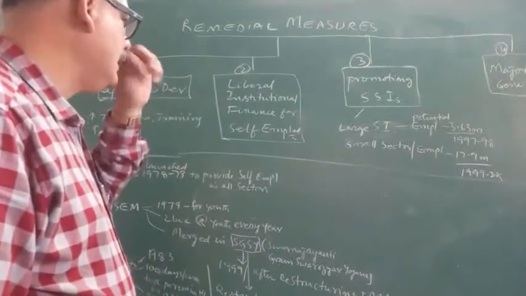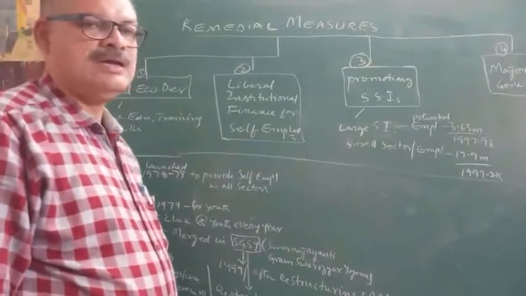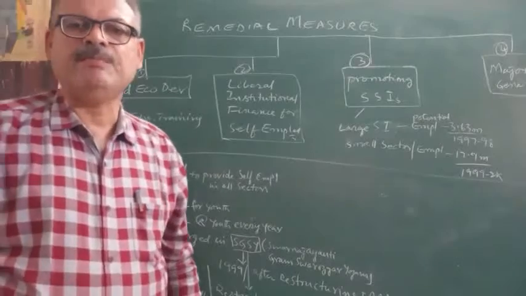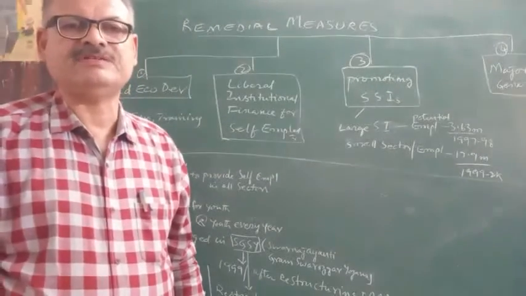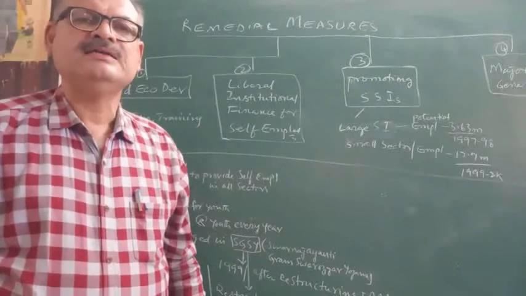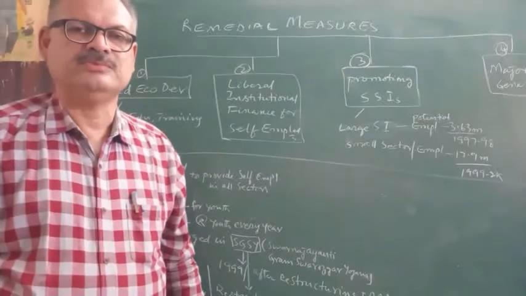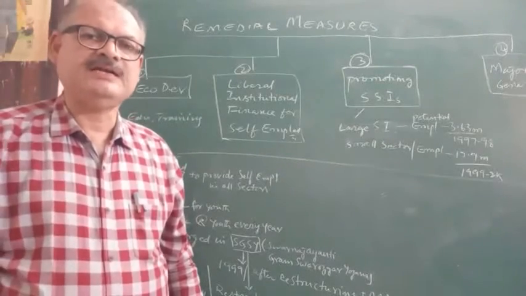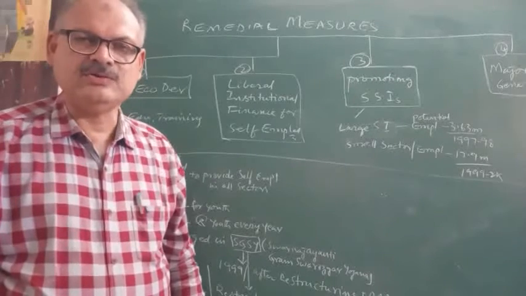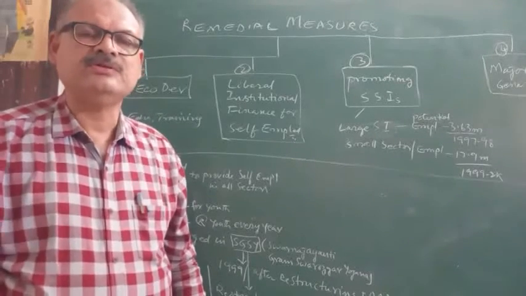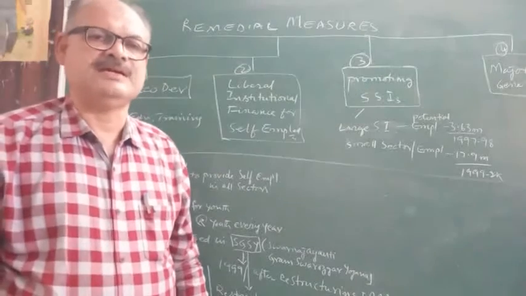Next one is liberal institutional finance for self-employed. So institutional finance means here banking facilities. Institutional credit facilities must be provided to the self-employed persons who are unemployed now. If capital is provided, credit facilities are provided for the development of the unemployed youth or self-employed youth, then the unemployment problem will be solved to some extent.